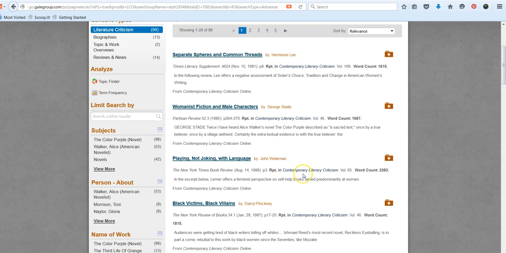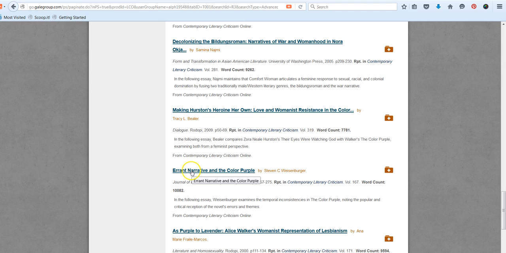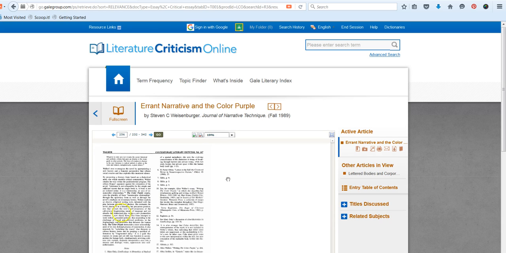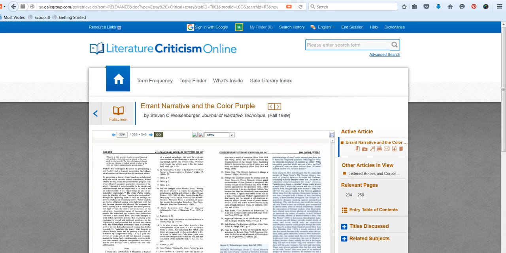You can begin browsing and seeing what is available. And when you see something that you like, then simply click on the link to further explore that work. It may take just a moment to load because this is loading high-resolution scans of the actual print edition of the book. At this time, Gale LCO has not acquired the rights to convert these scans into HTML text. However, we do have tools for working with the scans of these print books.